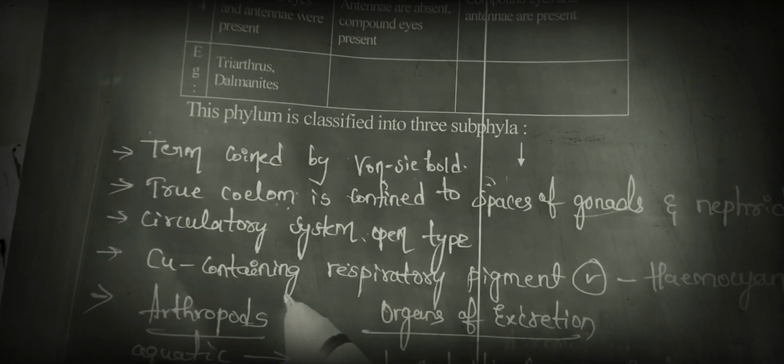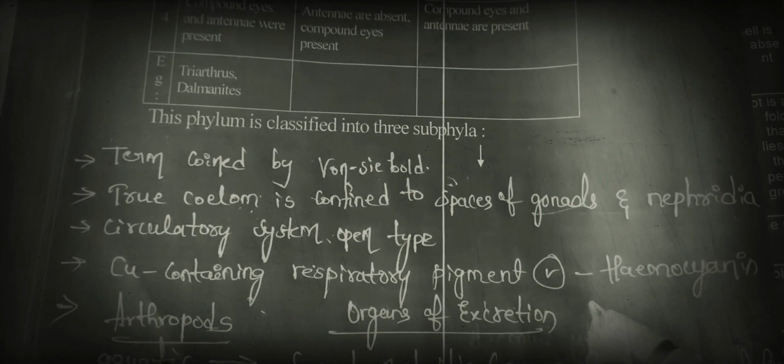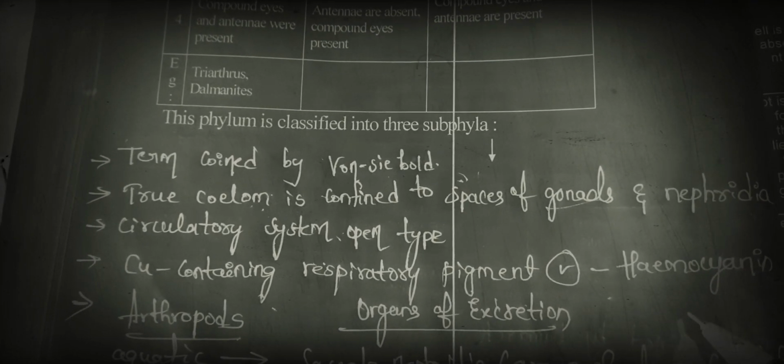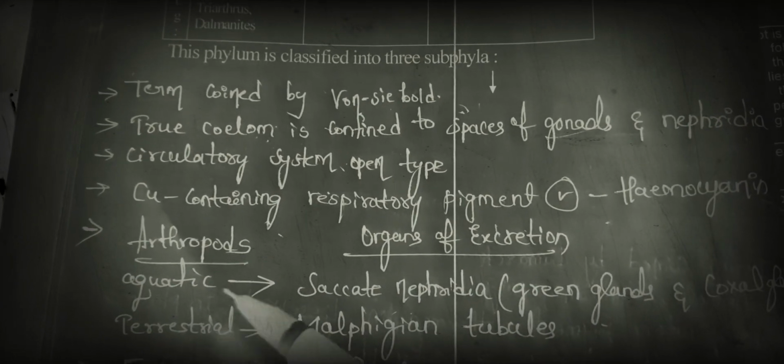Next, in arthropods, a copper-containing respiratory pigment is present, and that is hemocyanin. Hemocyanin is the copper-containing respiratory pigment. This point is very important, friends.